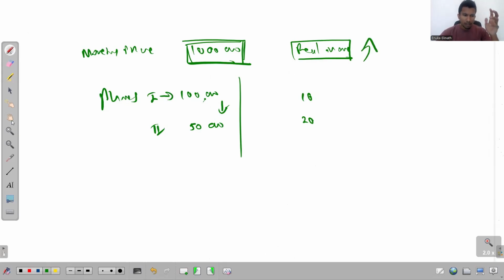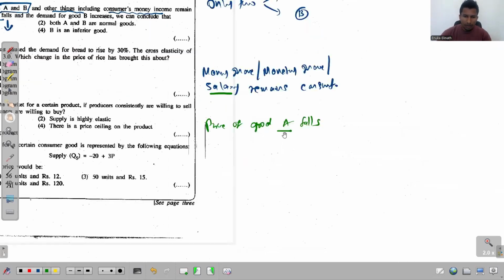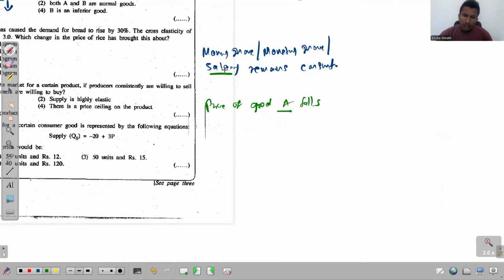So let's apply this idea to this question, right? So the monetary income, the salary, remains constant, and the price of good A falls. As a result, what happens? The person's real income increases. For some reason, the person's real income increases.